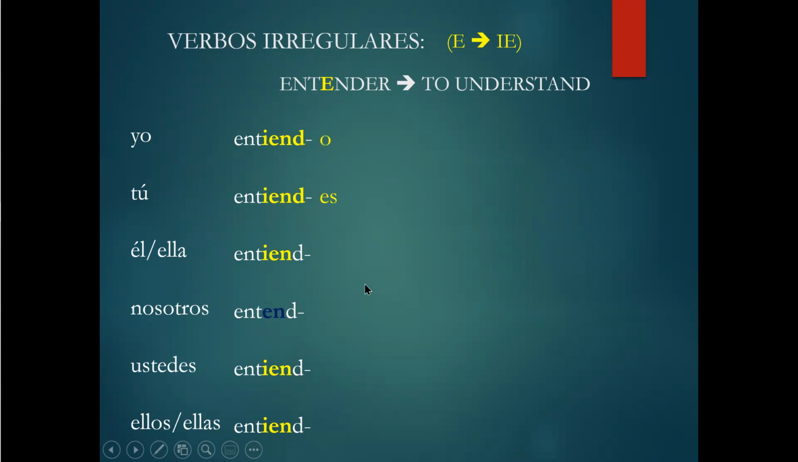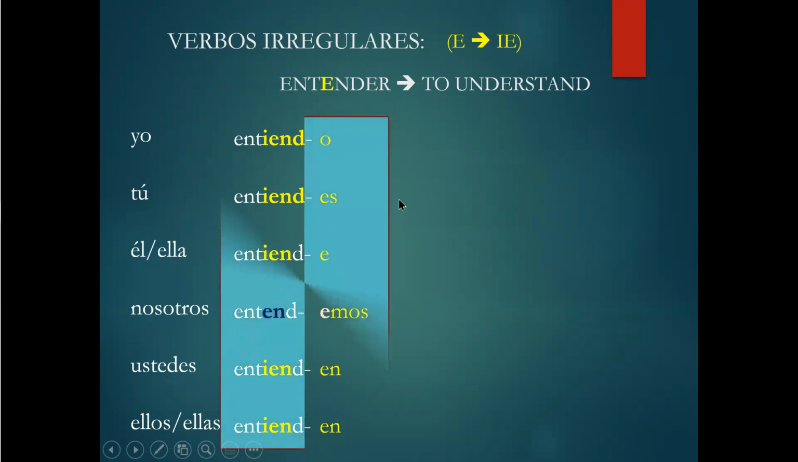Okay. So now we have the endings, right? The endings are almost all the time regular. So yo entiendo, I understand. Tú entiendes, you understand. Él, ella entiende, he, she understands. And remember, usted, the polite form, entiende. Nosotros entendemos, we understand. Ustedes entienden, you all understand. And then ellos, ellas entienden, they understand.